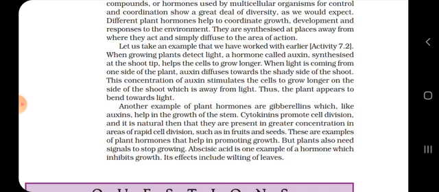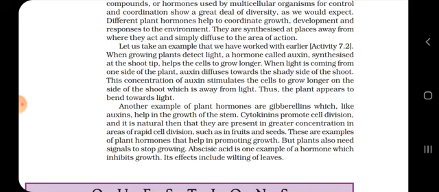The next thing is that a plant also needs signals to stop growing. As I told you earlier, at a certain time interval or a certain age the plant stops growing. So this is an example of a hormone inhibiting growth, meaning the plant growth will stop. The hormone that stops the growth of plants is said to be abscisic acid.